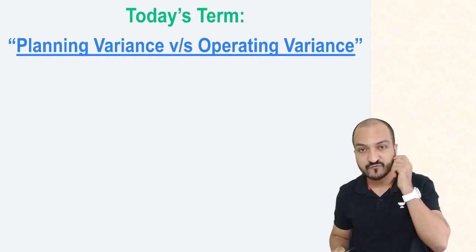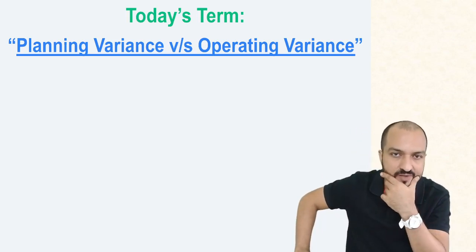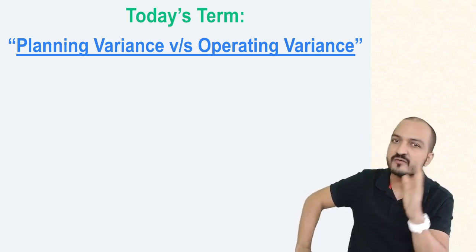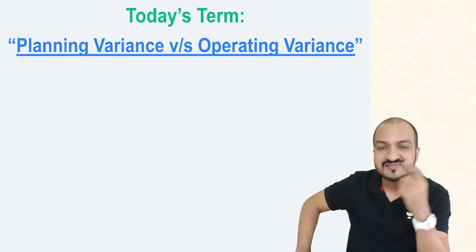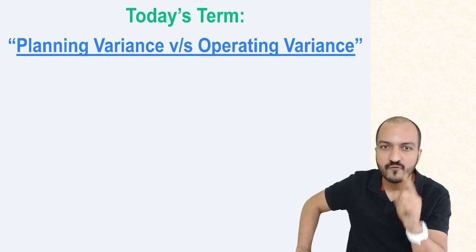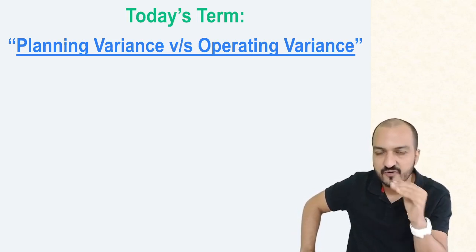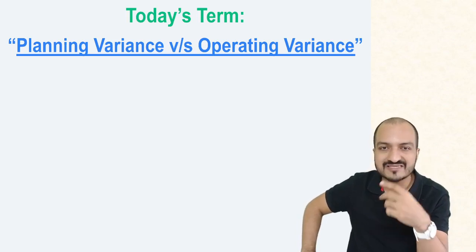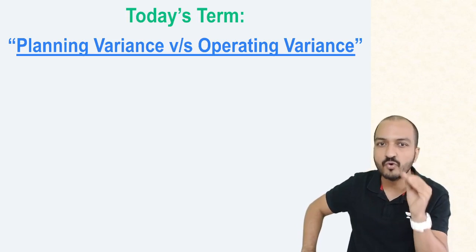This is a part of your chapter number 11, that is standard costing variance calculation. And the standard costing chapter is a continuation from your CA intermediate level, right? But this concept is a new concept especially for CA final level. So many concepts in standard costing were a continuation from CA intermediate, but this one is new, and that makes this concept even more important.